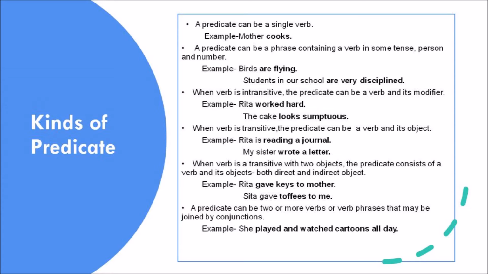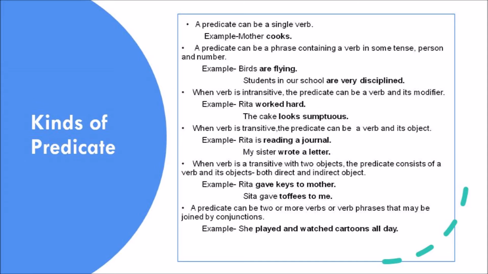A predicate can be a single verb. For example, mother cooks. A predicate can be a phrase containing a verb in some tense, person and number. Birds are flying. Students in our school are very disciplined.